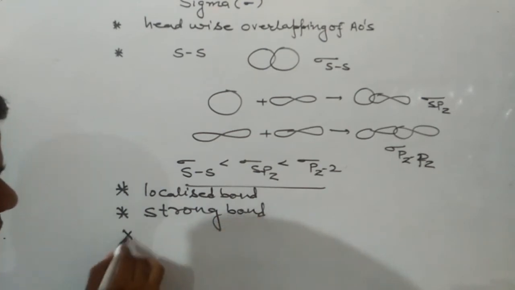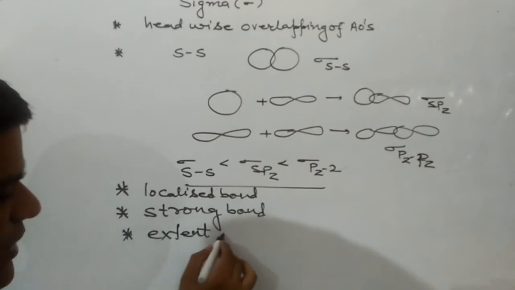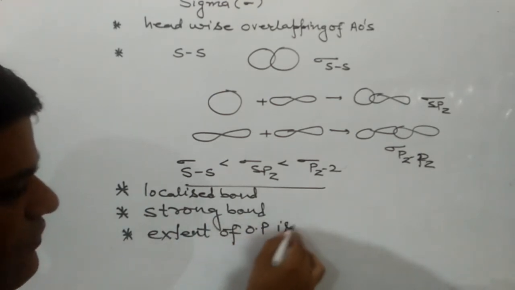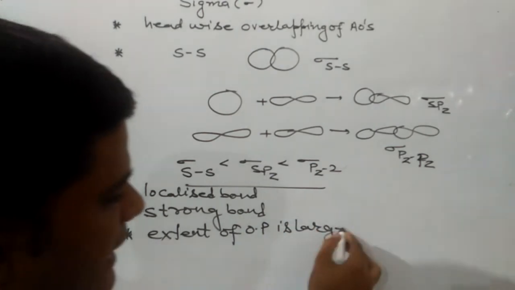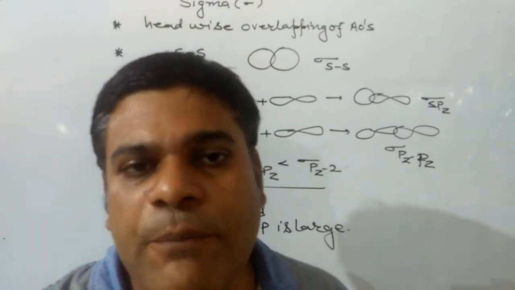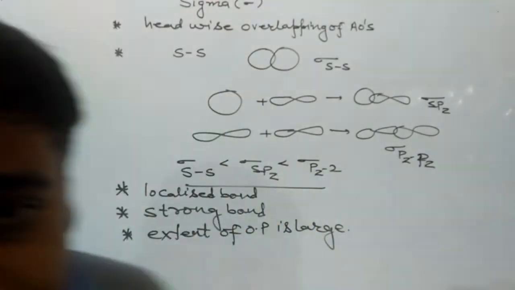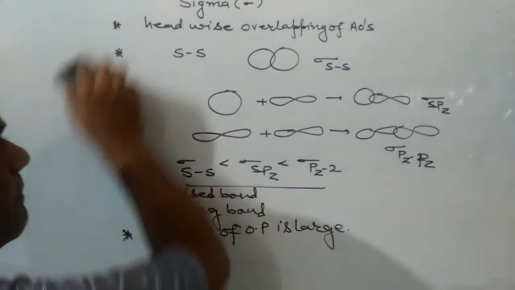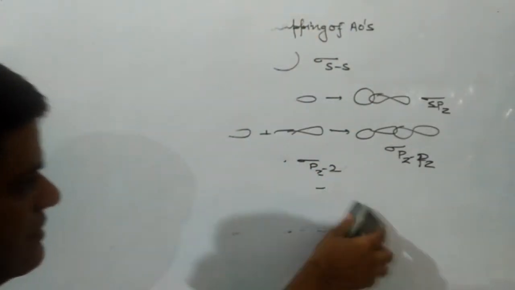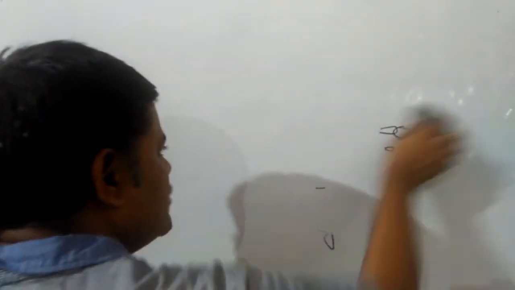So the main points about a sigma bond: first, it is formed by headwise overlapping of atomic orbitals. Second, it can be formed by overlapping of s-s, s-pz, pz-pz. It is a localized bond, the extent of overlapping is large, and it is a strong bond.